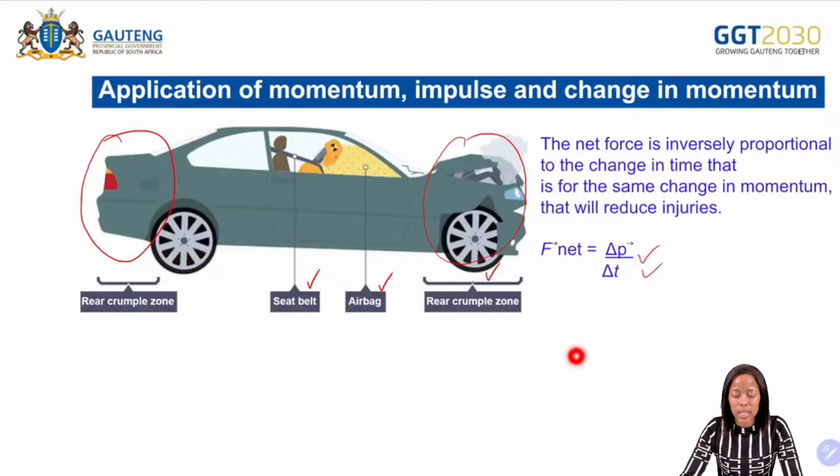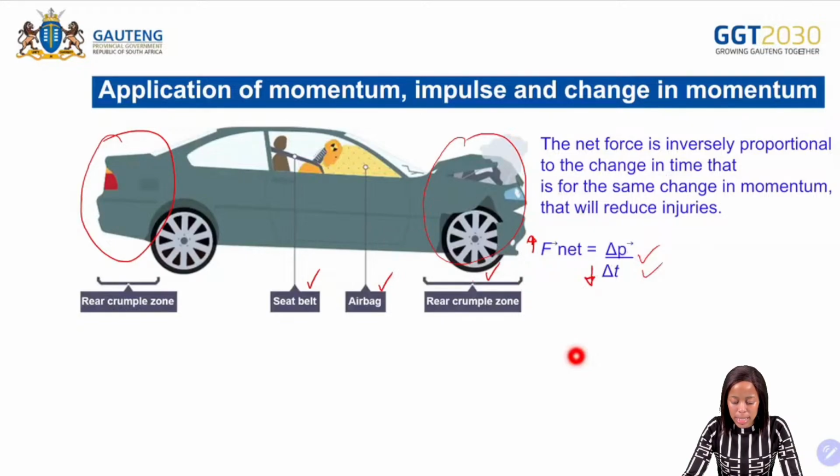You are going to explain it using this formula here, which says what? The net force is inversely proportional to the change in time. So that means that if the net force increases, then the change in time will do what? The change in time will decrease, and that is for the same change in momentum, and that will therefore reduce the what? That will therefore reduce the injuries that a person would have if they were involved in what?